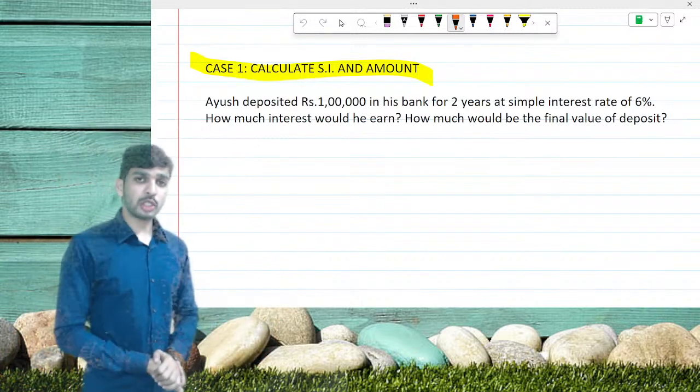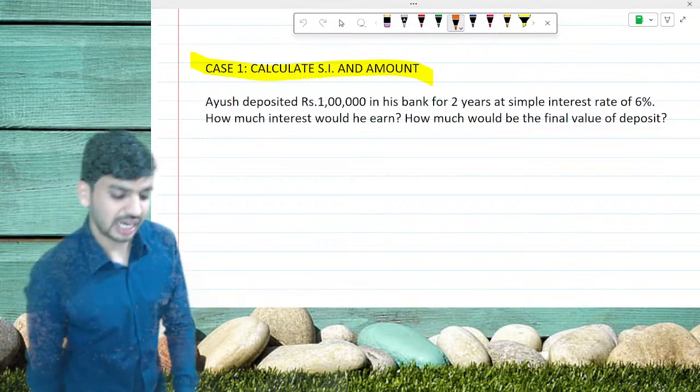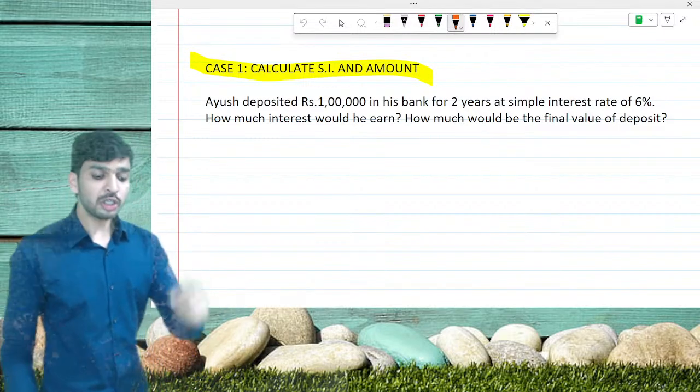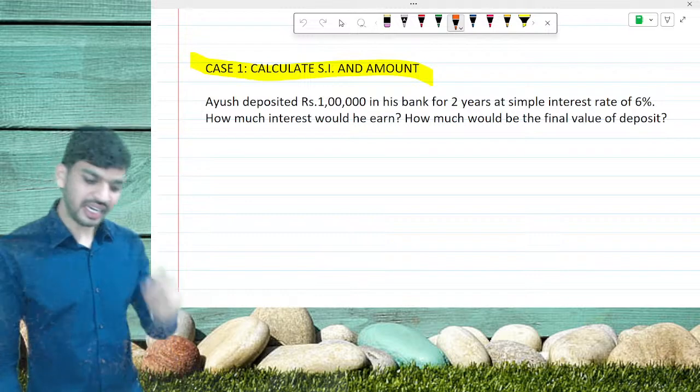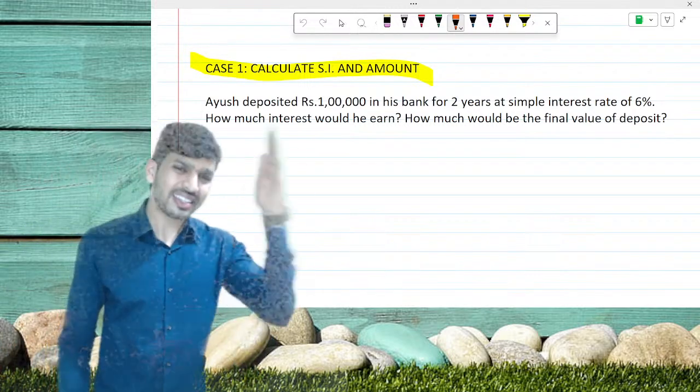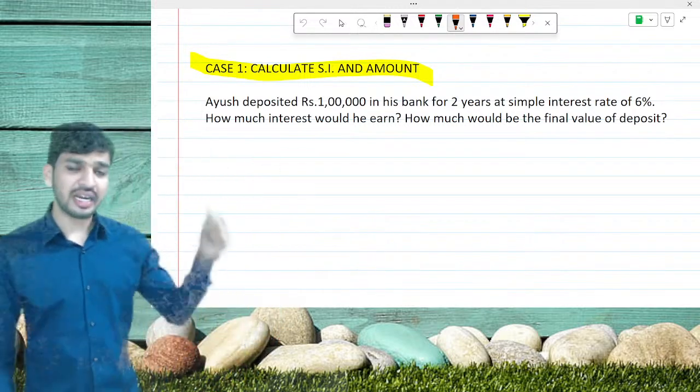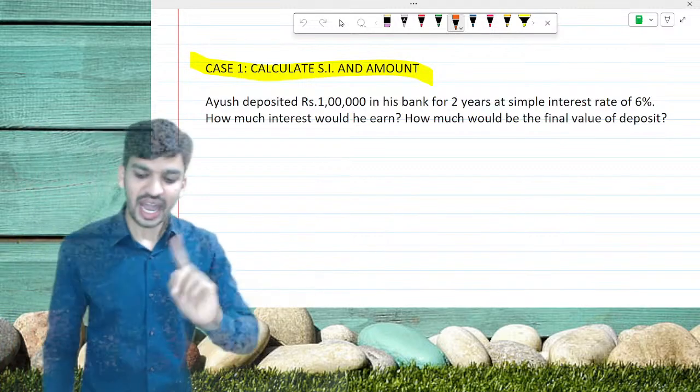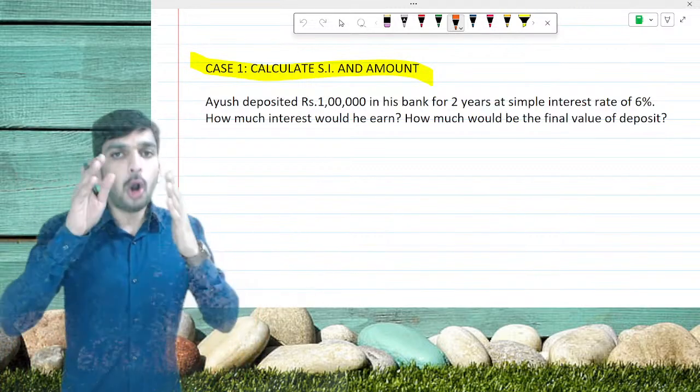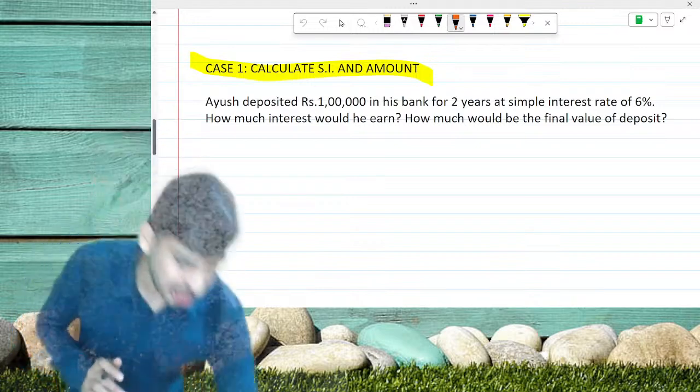So the question given in front of us is, what is the question trying to say? Ayush deposited 1 lakh rupees in his bank for 2 years at simple interest of 6%. So all the three terms are mentioned here.